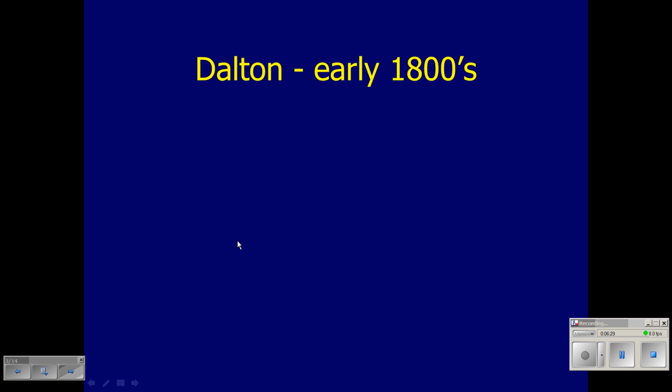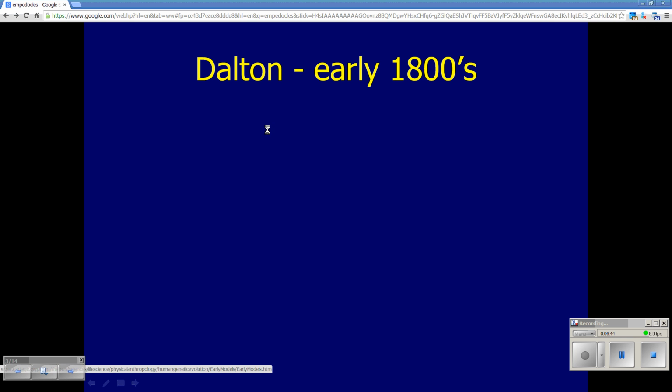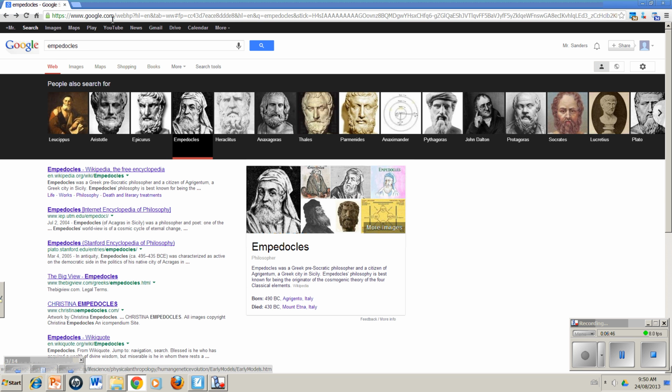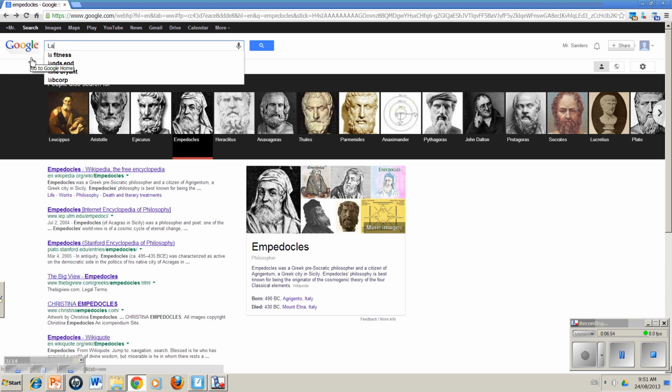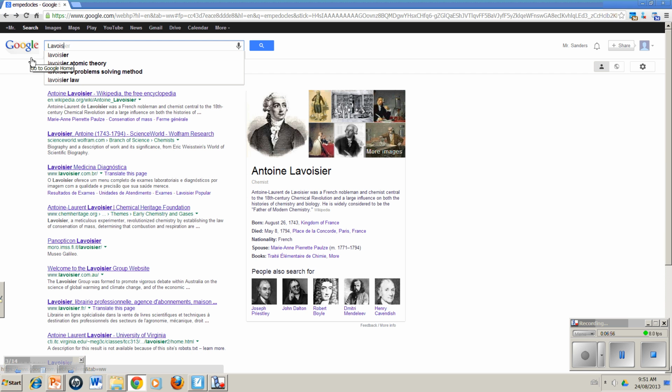And then we jump ahead, and we notice we're now at the early 1800s, so we've jumped ahead like 2,000 years. There is an interesting guy that we need to talk a little bit about before Dalton. So we'll go back to the internet here, and we'll do a little check for a guy by the name of Lavoisier. Okay, so there's Antoine Lavoisier.